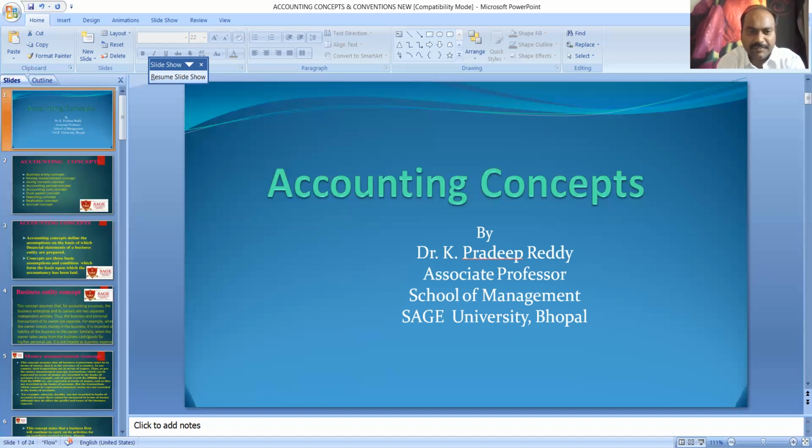But here in India, we follow the dual aspect concept. The basic foundation of accounting is that it provides the basis of recording business transactions in the books of accounts. This concept assumes that every transaction has a dual effect. That is, it affects two accounts on their respective opposite sides, that is, debit and credit. Therefore, the transaction should be recorded at two places. It means both aspects of the transaction must be recorded in the books of accounts.